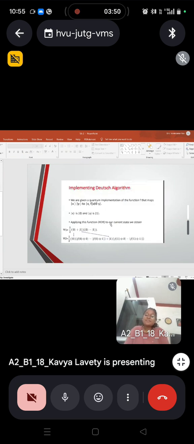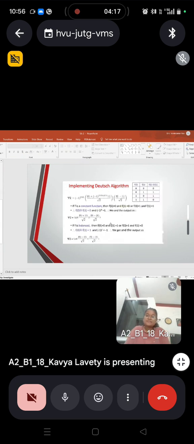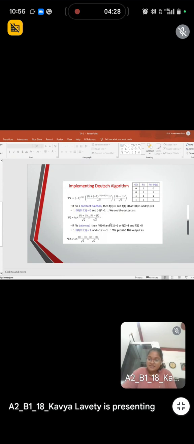Now, implementing the Deutsch algorithm, we are given a quantum implementation of the function f that maps x and y to the XOR function. The x input is given as 0 and the y input is given as 1. Applying the XOR function to the current state, we obtain the following equation. Implementing the Deutsch algorithm on the given function, we get the truth table of the function as an XOR gate.